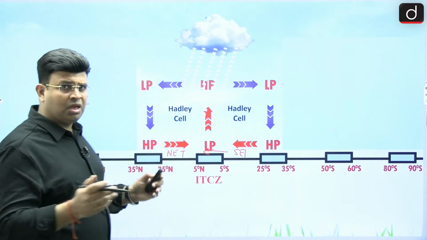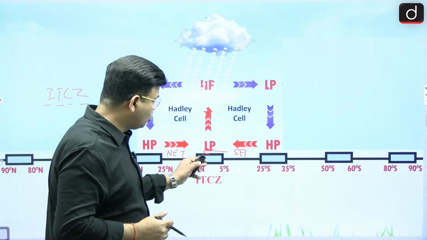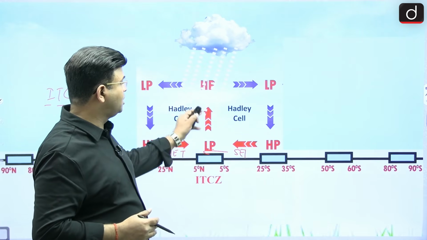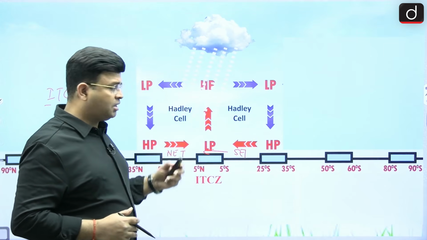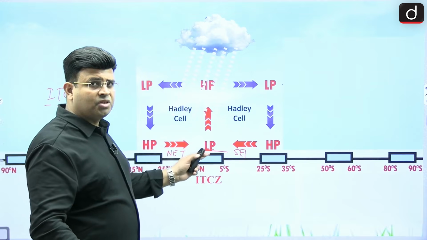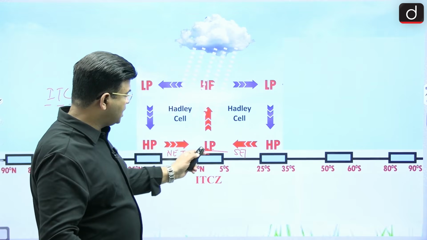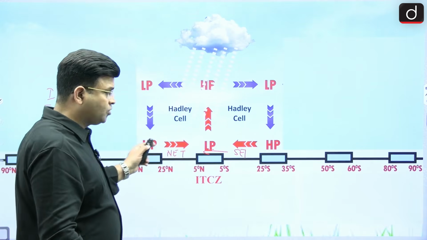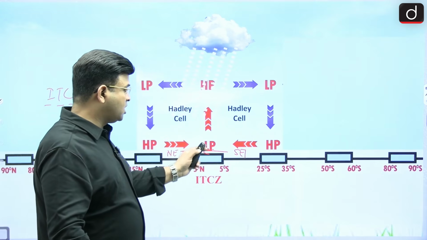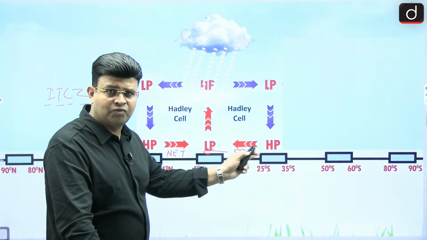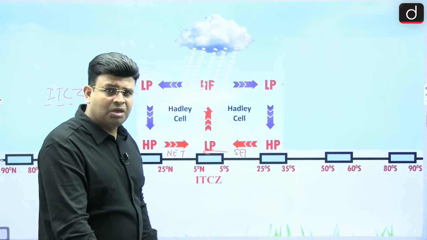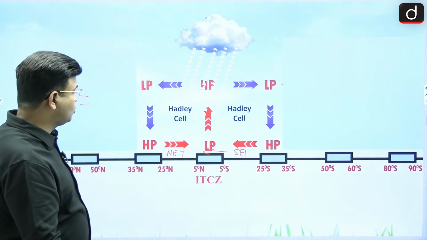Within the tropics, the air is converging, and it is a low pressure zone where the warm air starts rising up. When the sun shifts in the northern hemisphere, this ITCZ or low pressure zone also shifts in the northern hemisphere. When the sun is over the equator, it is also there, and when the sun shifts in the southern hemisphere, it also shifts southward along with the sun.